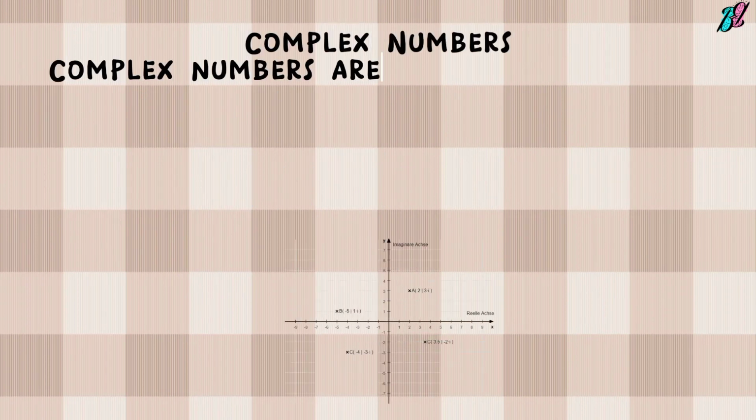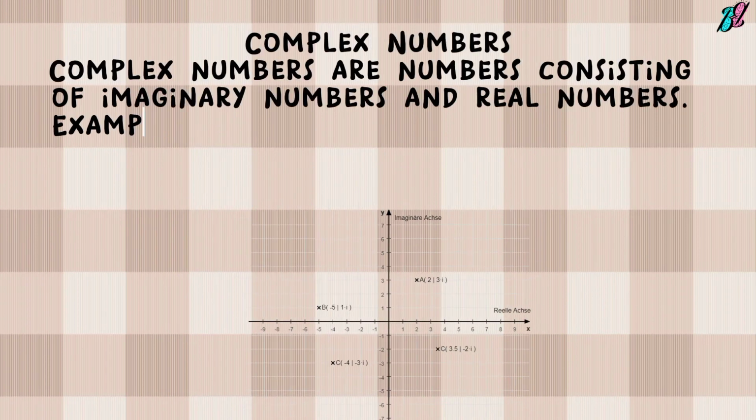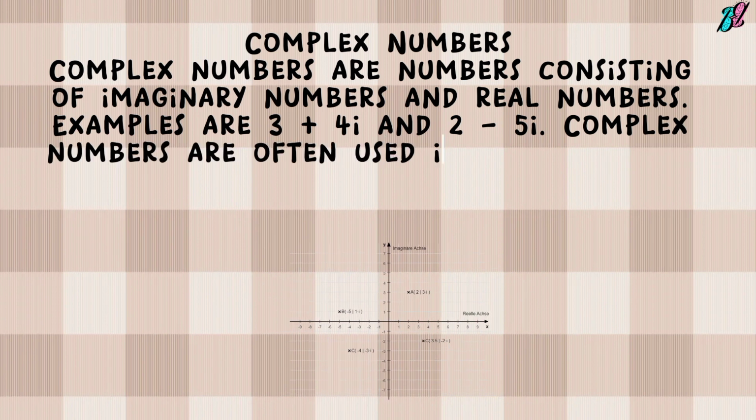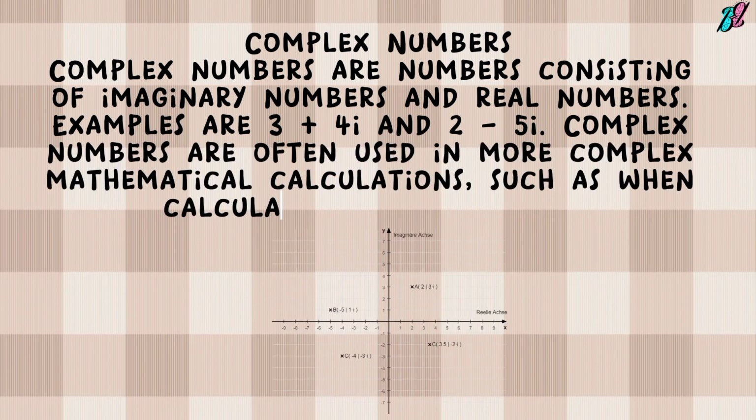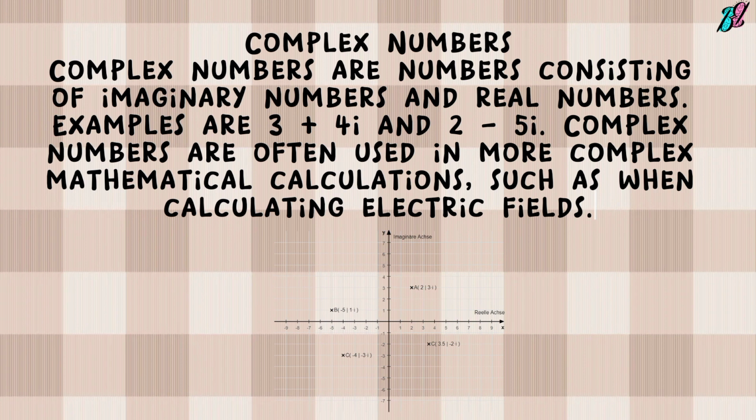7. Complex numbers. Complex numbers are numbers consisting of imaginary numbers and real numbers. Examples are 3 + 4i and 2 + 5i. Complex numbers are often used in more complex mathematical calculations, such as when calculating electric fields.